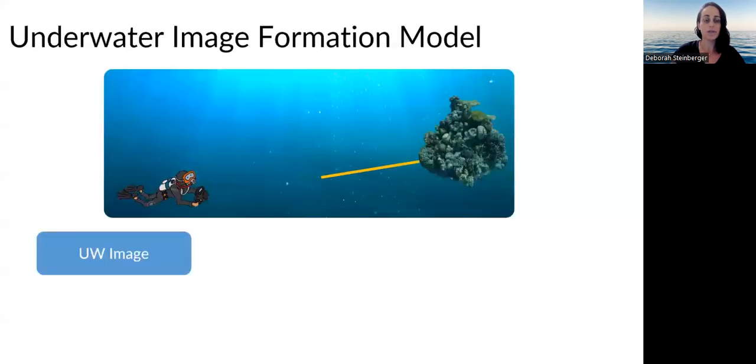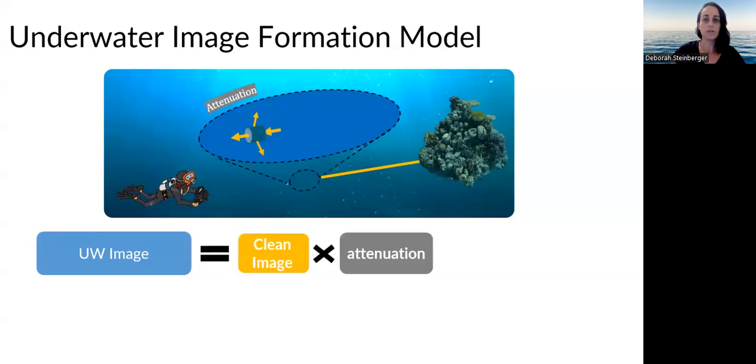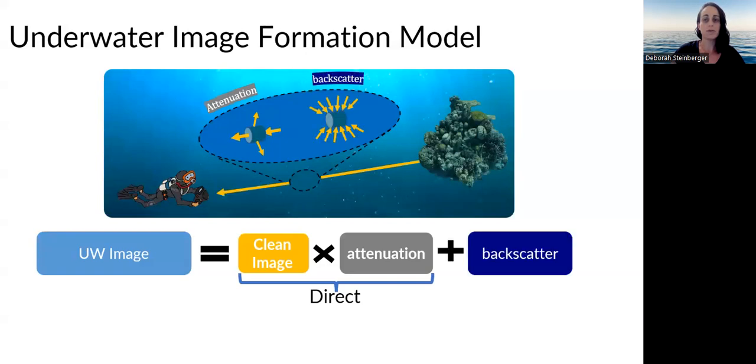Underwater, the light captured by the camera consists of two distinct additive components. The first component, known as the direct component, originates from the imaged object. However, as it travels through the water column, it experiences attenuation caused by absorption and scattering, resulting in a decrease in intensity. The second component is the backscatter, which is an additive signal that degrades the image quality. This component arises from light reflecting off particles suspended in the water column.